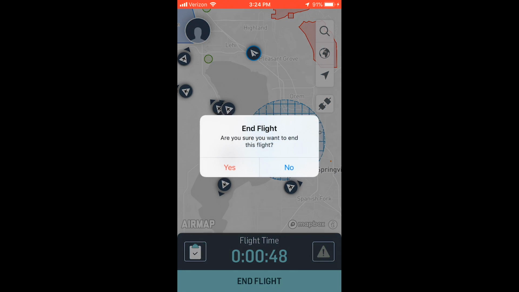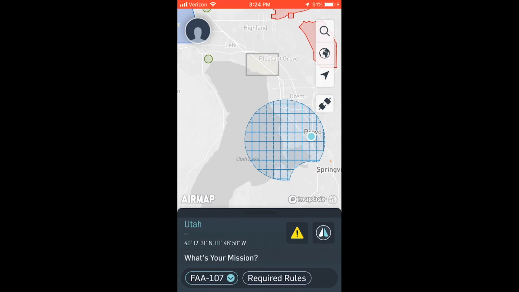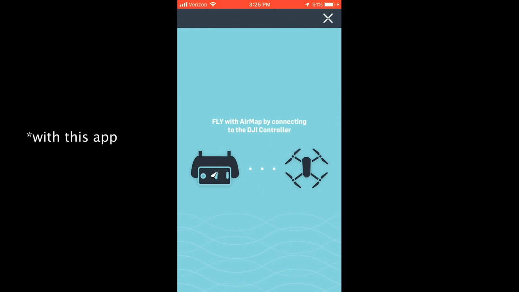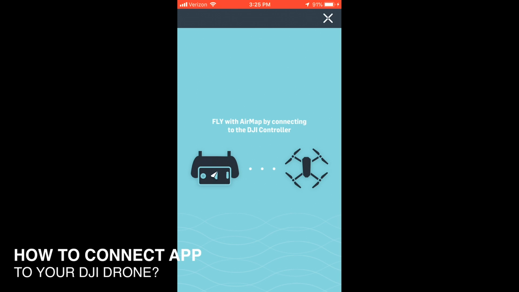Now, end the flight, and you're back to your normal settings again. One thing that I've been trying to test out and haven't been able to successfully do yet is to actually link my drone up with the controller. I turned my controller on and I've gone to this and it's just kind of sat there, so I'm not sure how to do this. If you know, please let me know in the comments below.